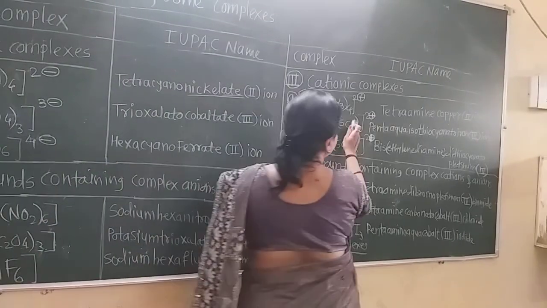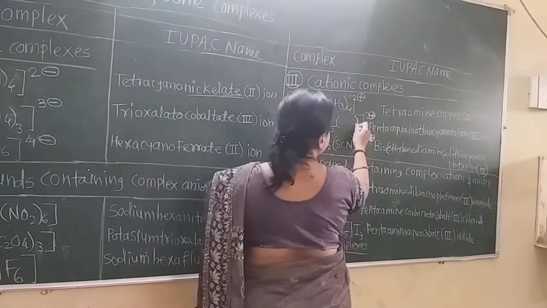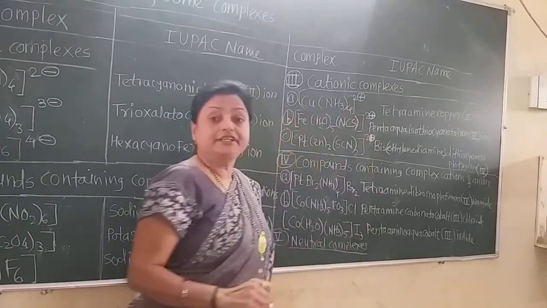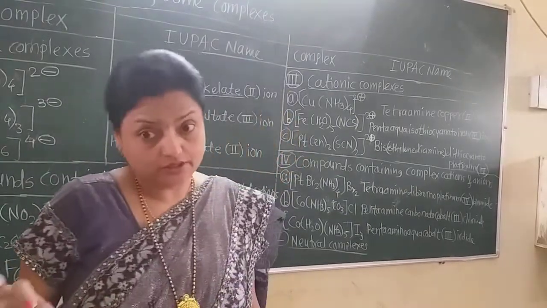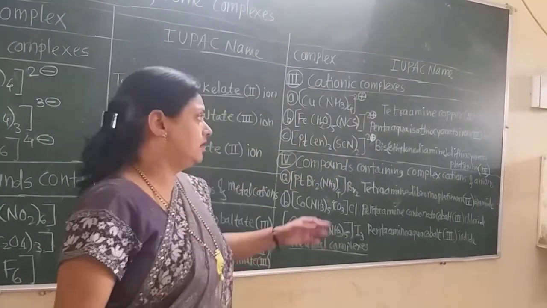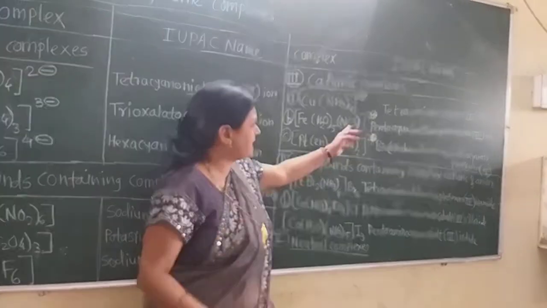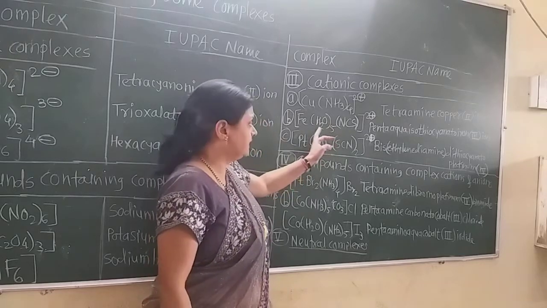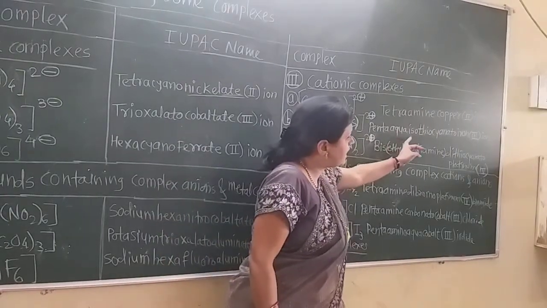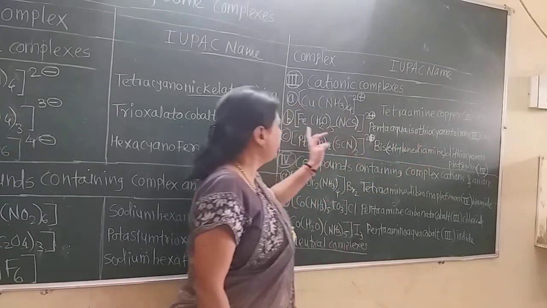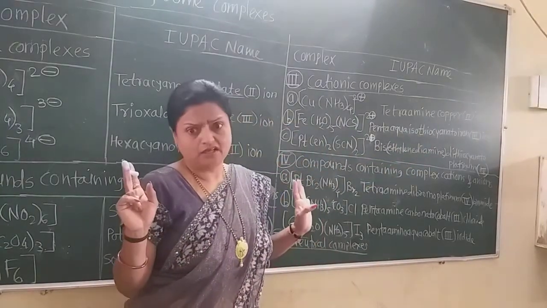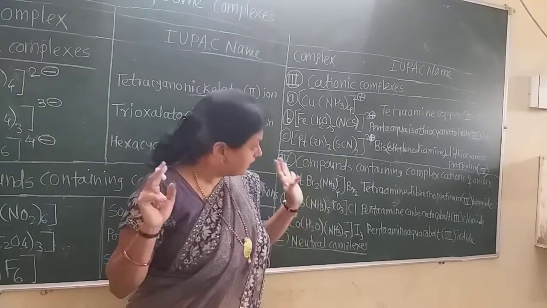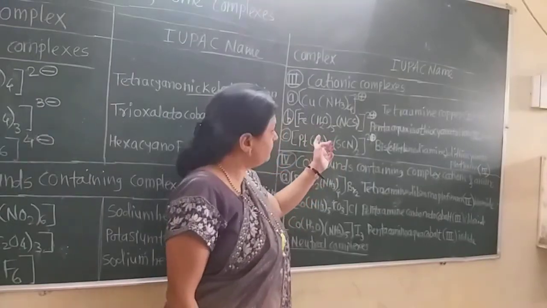But as there is first, what is there first? NCS, and therefore it is the isothiocyanate ligand. So cyanide is converted into cyanido, and water molecules are named as aqua, and there are 5. So pentaaqua isothiocyanato, and write down only iron, not ferrate. Iron, not ferrous also, not ferrate, only iron because iron is its usual name.